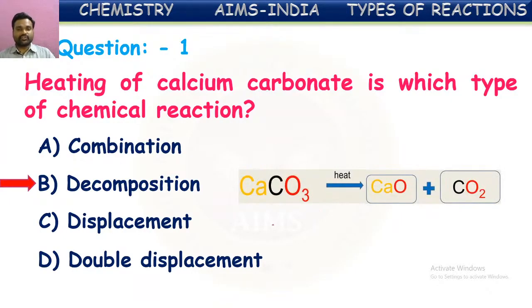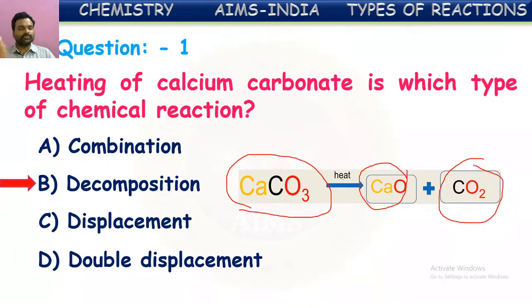You see, equationally, calcium carbonate is a compound. On heating, it forms calcium oxide and carbon dioxide, two simpler substances. So one compound splits into two or more simpler substances. It is a chemical decomposition reaction. It is also called thermal decomposition, because this decomposition happens in the presence of heat. So B is the correct answer for this.